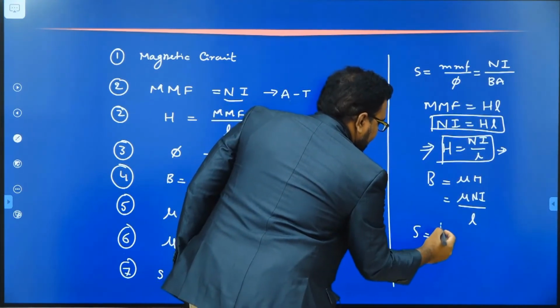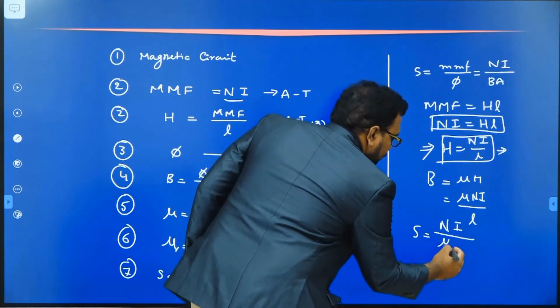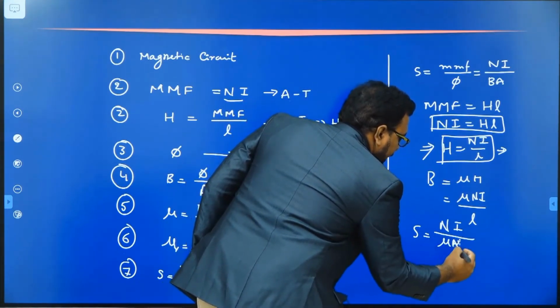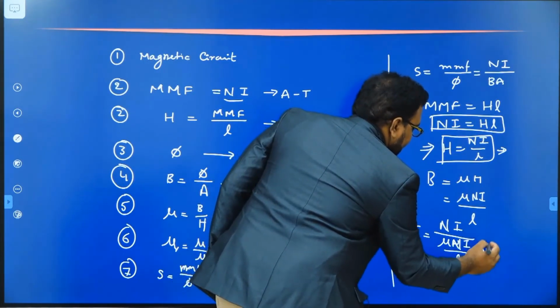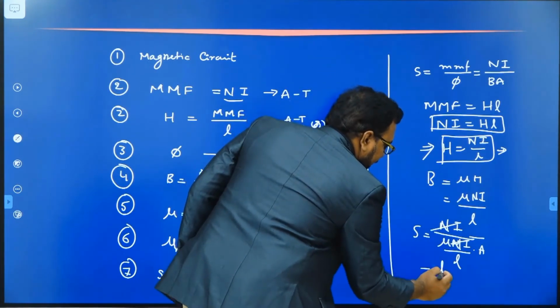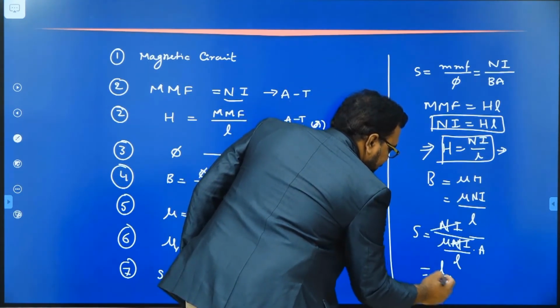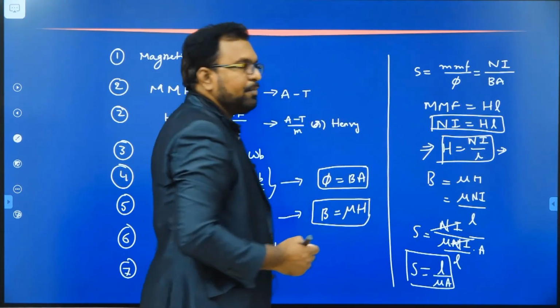Then the reluctance becomes N into I divided by mu NI by L into A. So this NI gets cancelled. Finally, you get L divided by mu into A. So the other formula for reluctance is L divided by mu into A.